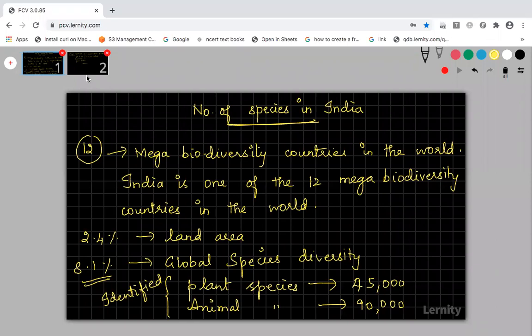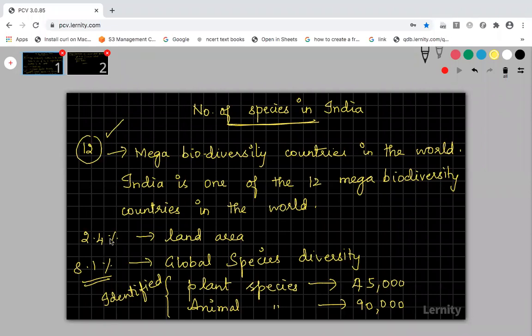But in your final NEET exam, the key will be given according to what is there in your NCERT and not the updated one. For example, the total number of mega biodiversity countries in the world at present is more than 30, but in your NCERT book it is given as 12, so you have to go for the option 12.